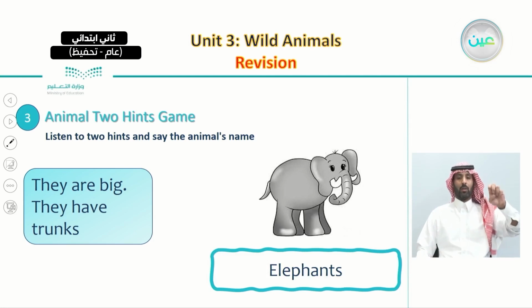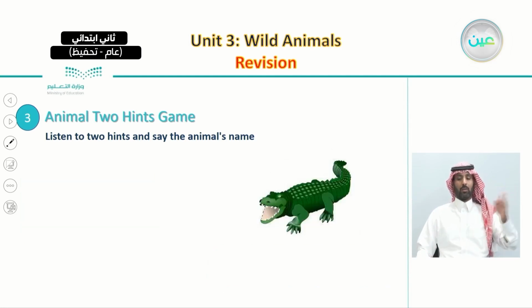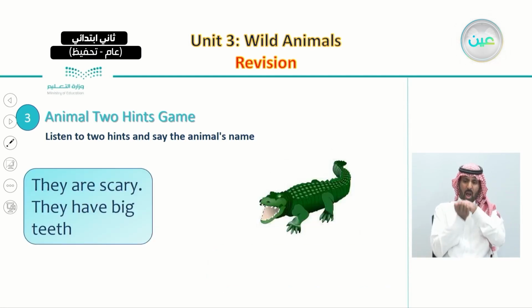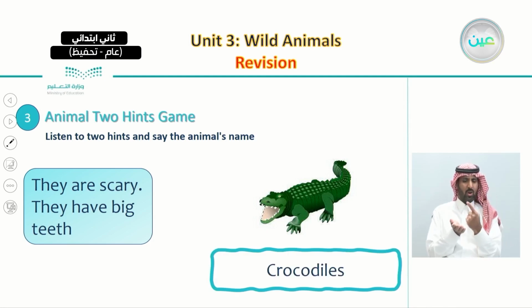The elephants. Also, the other example we used was about the crocodiles, where we started by giving these two hints. They are scary and they have big teeth. And the answer was the crocodiles.